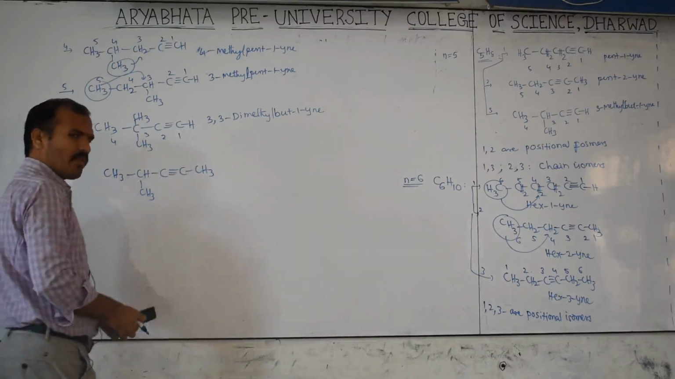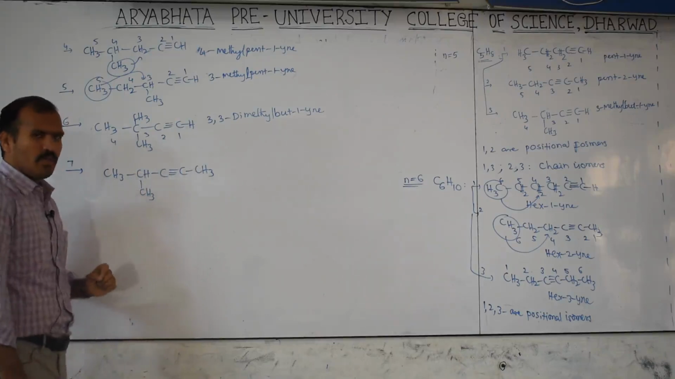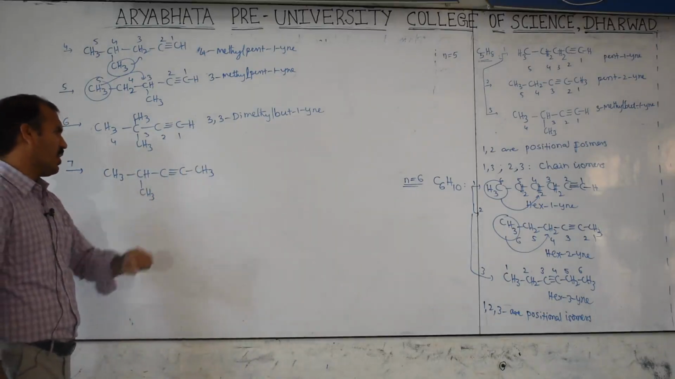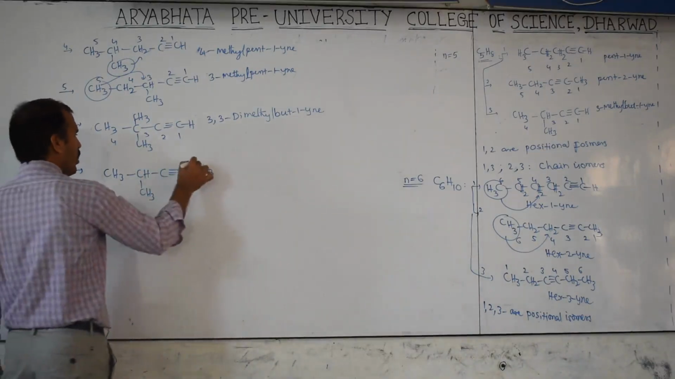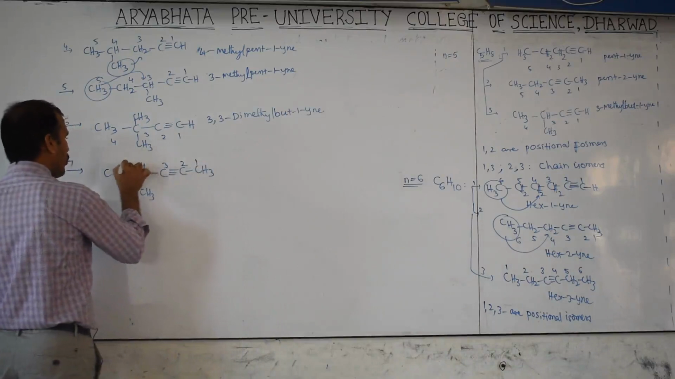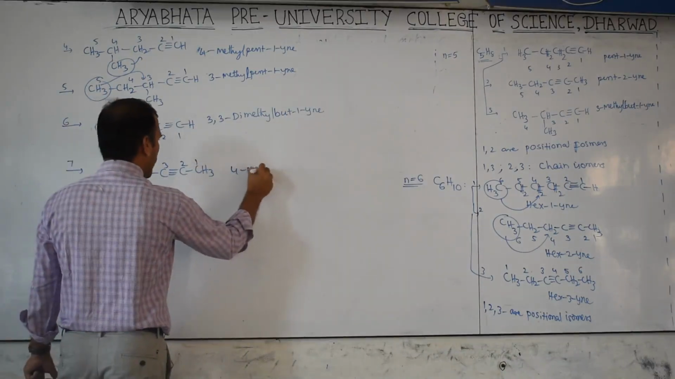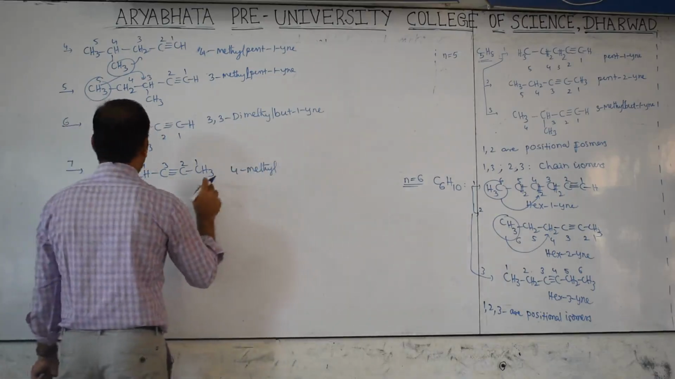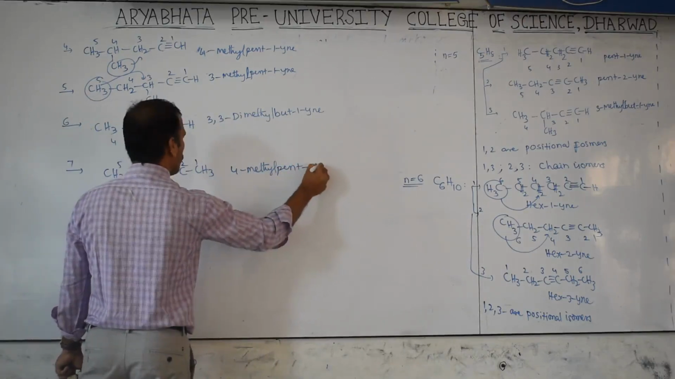Total how many carbons required? 6. 1, 2, 3, 4, 5, 6. Hydrogens how many required? 10. 3 plus 3, 6, 6 plus 3, 9, 9 plus 1, 10. Balanced. Then what is the name of this one? 1, 2, 3, 4, 5. Therefore, now 4-methyl, total 5 carbons are there. Pent-2-yne.